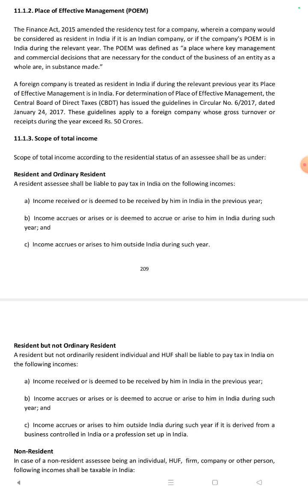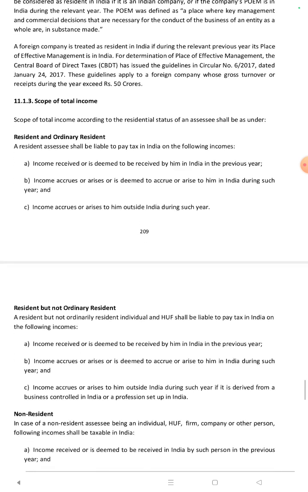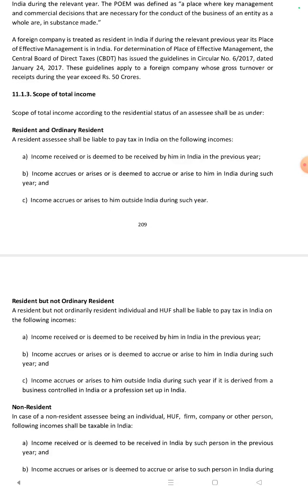A foreign company is treated as resident in India if during the relevant previous year its place of effective management is in India. For determination of place of effective management, the Central Board of Direct Taxes has issued guidelines in Circular Number 6 of 2017, dated for foreign companies whose gross turnover during the year exceeds 50 crore.